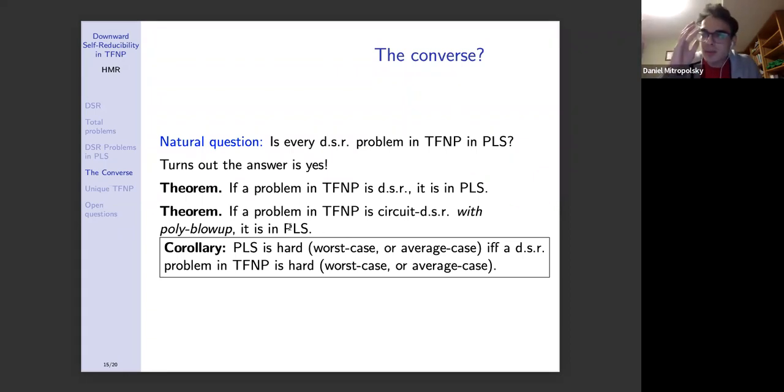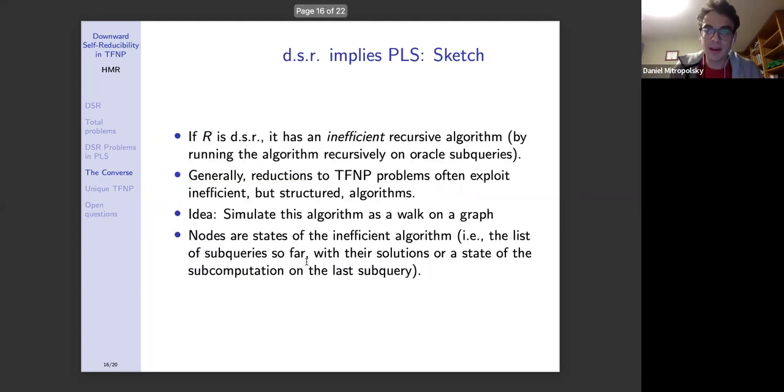So what does this mean again? Remember this thing about properties and complete problems. What does it mean that there are complete problems in PLS that are d.s.r, and d.s.r guarantees membership in PLS? Well, we can rephrase it with the following corollary. We know that PLS is hard, either in the worst case or in any average case sense, if and only if a d.s.r problem in TFNP is hard, with the same notion of hardness. So we've given a new characterization of hardness of the class PLS, which has to do with local search. Great. Here's a very quick sketch of the theorem that d.s.r implies PLS. If a problem R is d.s.r, then it has a very inefficient recursive algorithm.